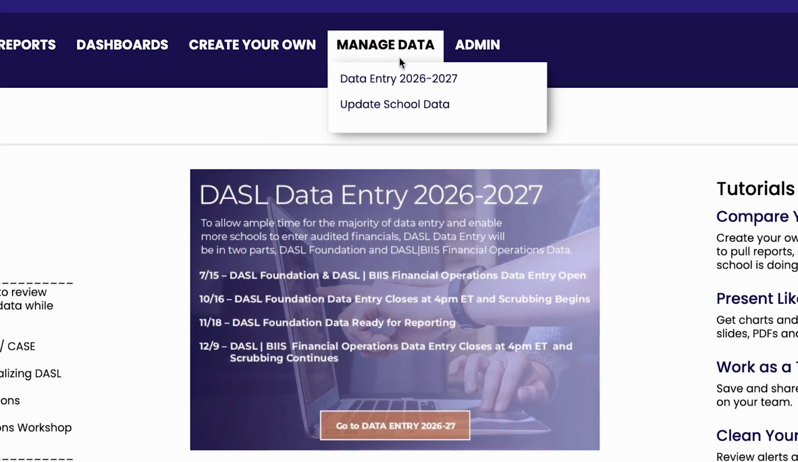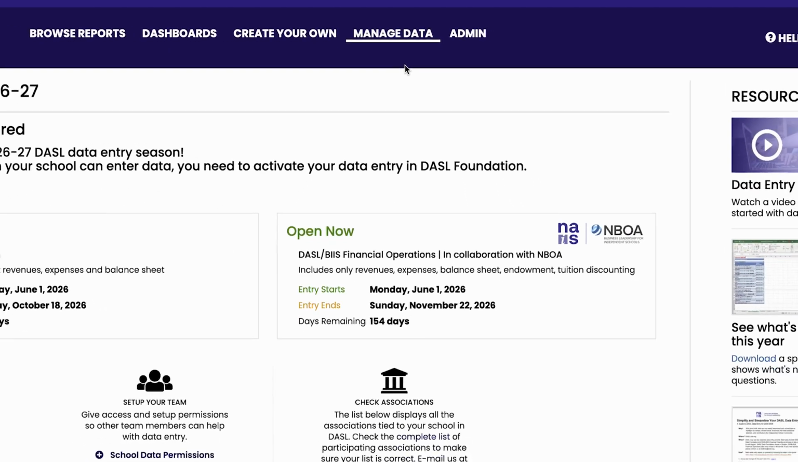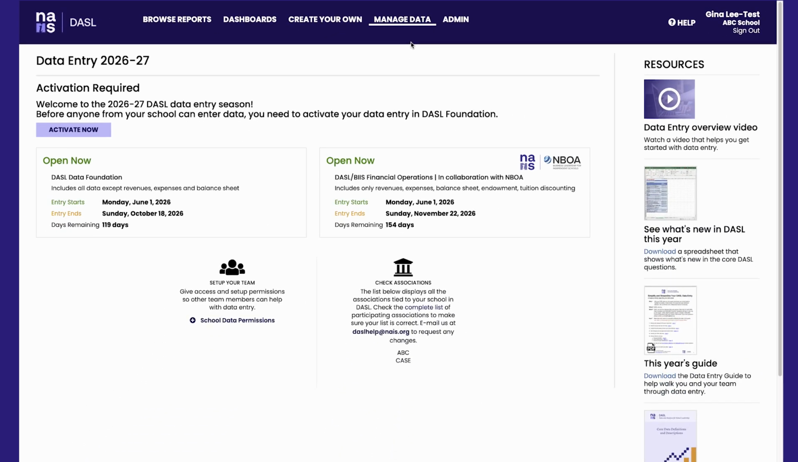To get to data entry, click on Manage Data and select Data Entry. Here is the data entry homepage. More than 45 state, regional, and national associations who support independent schools participate in the DASL data collection and use the NEIS DASL platform for their data work.